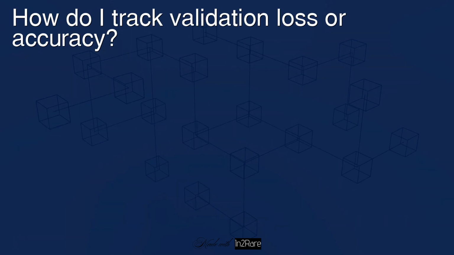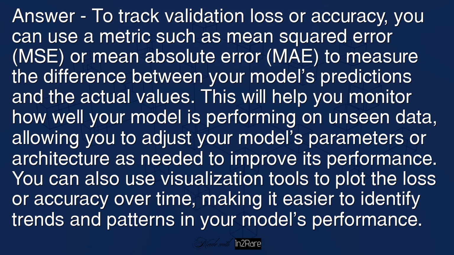How do I track validation loss or accuracy? Answer: to track validation loss or accuracy, you can use a metric such as mean squared error, MSE, or mean absolute error, MAE, to measure the difference between your model's predictions and the actual values. This will help you monitor how well your model is performing on unseen data, allowing you to adjust your model's parameters or architecture as needed to improve its performance. You can also use visualization tools to plot the loss or accuracy over time, making it easier to identify trends and patterns in your model's performance.